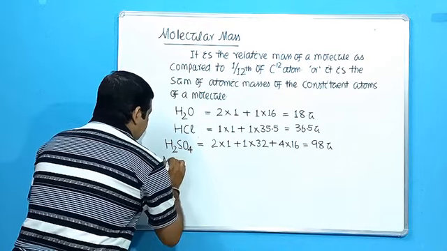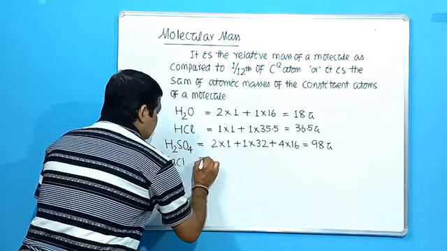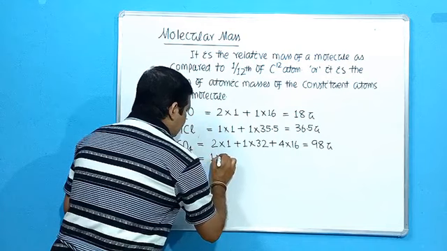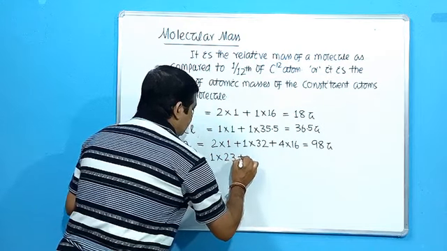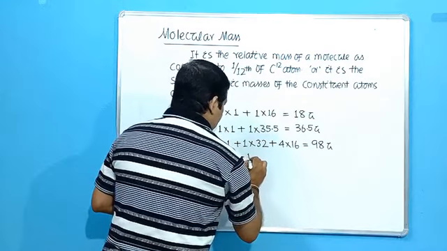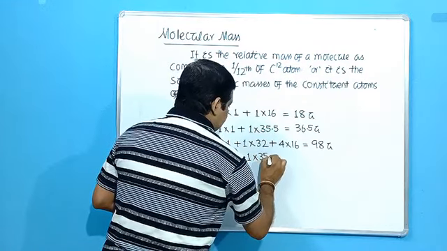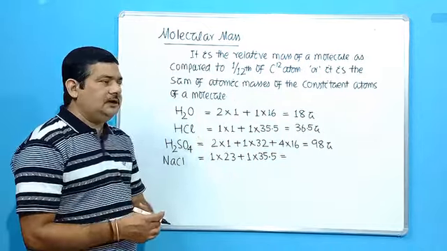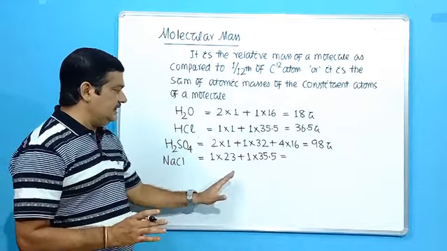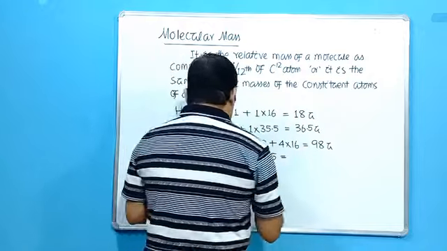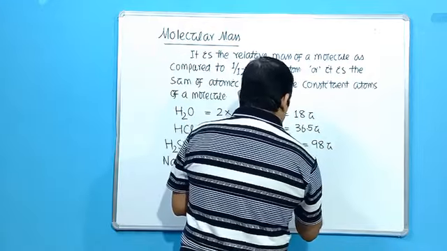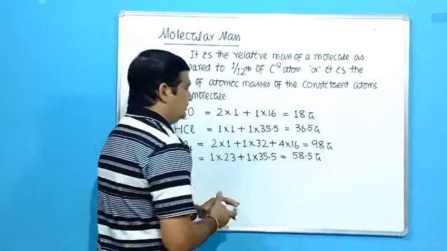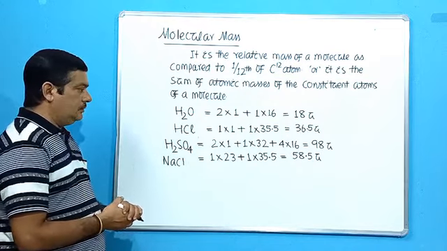Then sodium chloride, NaCl. It contains 2 atoms, sodium and chlorine. So 1 atom of sodium into atomic mass of sodium, that is 23, plus 1 atom of chlorine into atomic mass of chlorine, 35.5. You need not write 1 into this, for simplicity you can directly write like this. So 23 plus 35.5, that is 58.5 U. This is the molecular mass of sodium chloride.